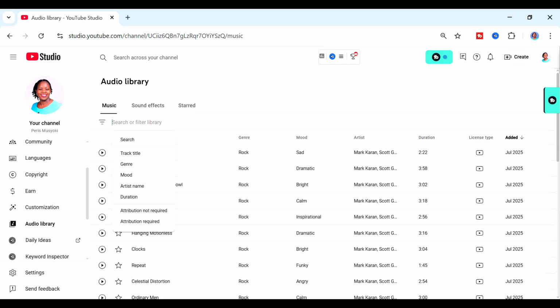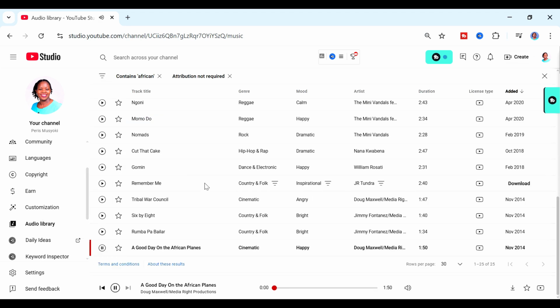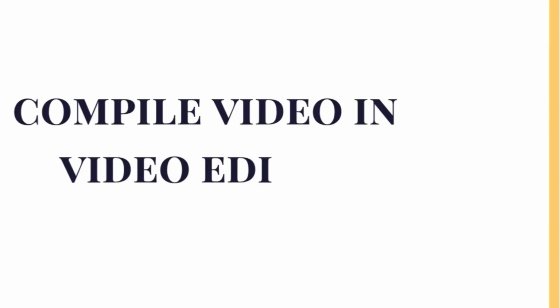Now we can go to the fourth step, which is for us looking for some music to use in our video. For that, we're going to use the YouTube audio library. So just go to your YouTube Studio, go to where it says audio library, and you can search for the kind of music that you're looking for. So just listen to them and choose one of them. Download it.